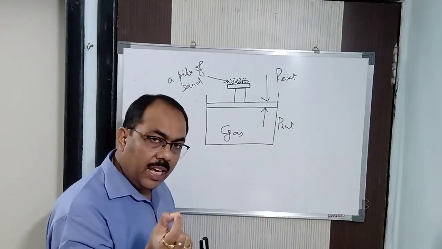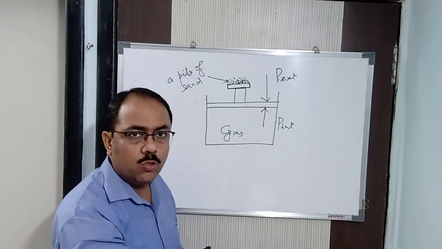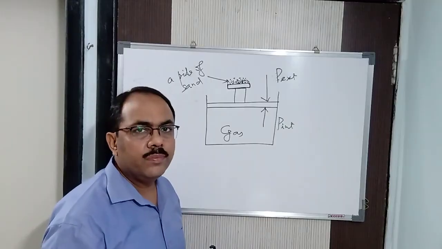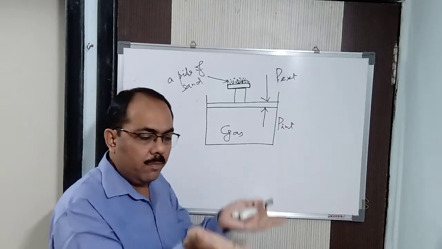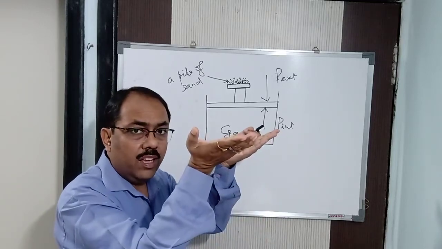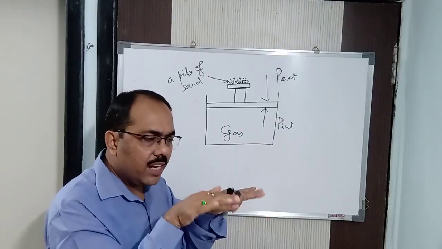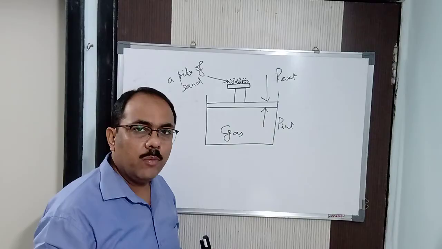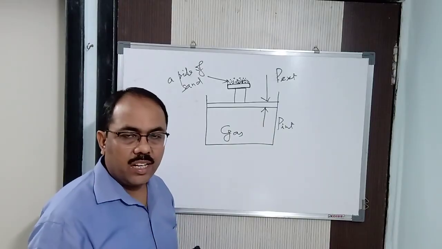Now again you take out another 2 to 3 particles. Again the external pressure decreases and the plate moves up, because the internal pressure is greater. Again it goes up and down, and at a particular point it attains equilibrium. What is this? It's a reversible process. I said that.